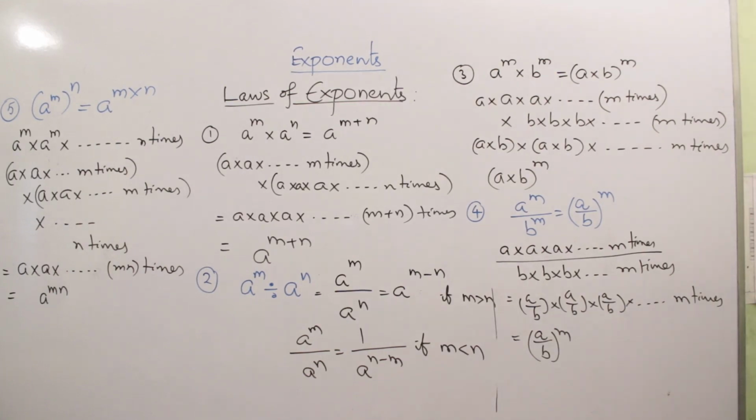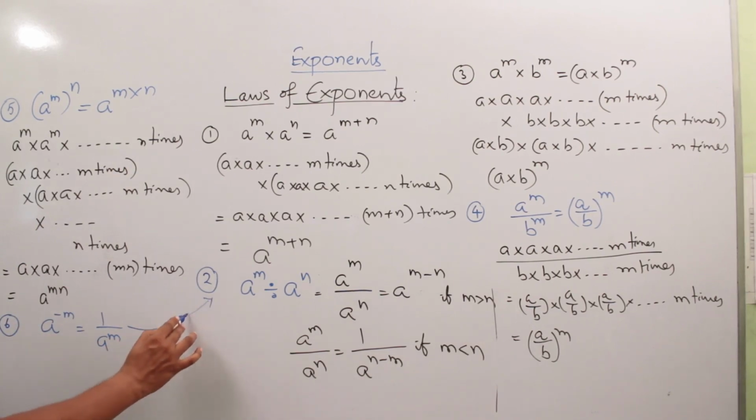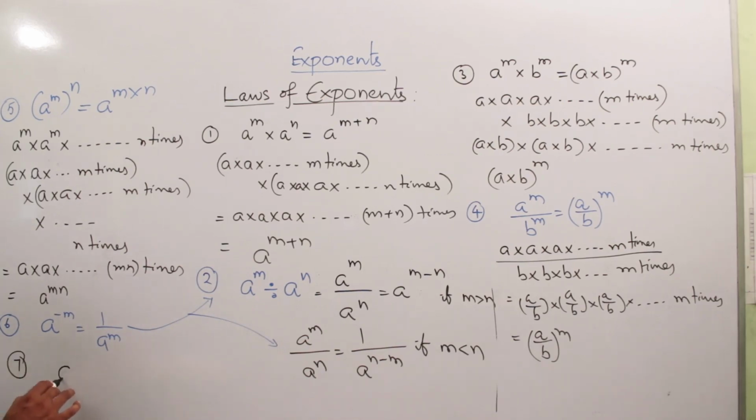So now mainly these are the applications. A to the power of minus m is 1 by a to the power of m, already we derived that. And next, a to the power of m is equal to a to the power of n. Here base is equal, okay?